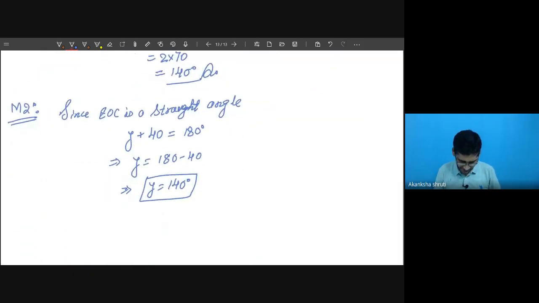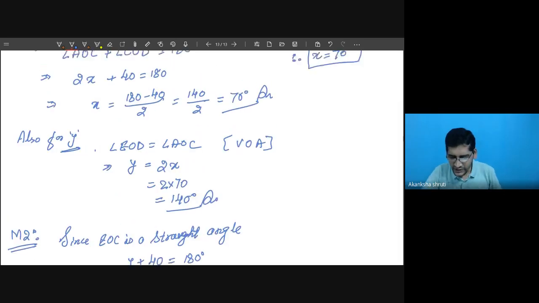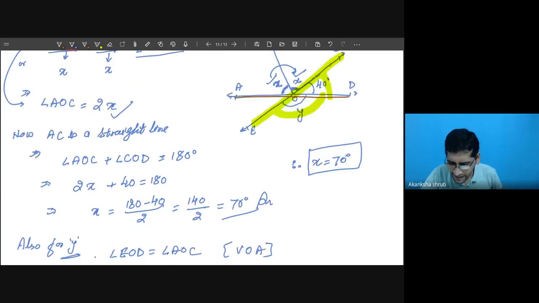Now again here we can write, student, after calculating this y, first we can calculate this y by considering this linear pair, then we can consider for the x. Again this y and this 2x is forming vertically opposite angle. Okay, so this concept can be applied now. So applying that concept, again 2x is equals to y.